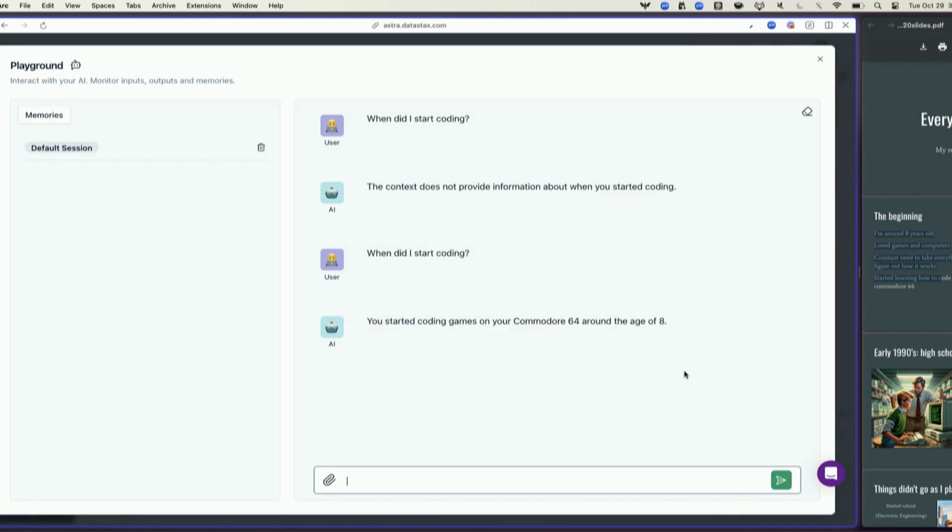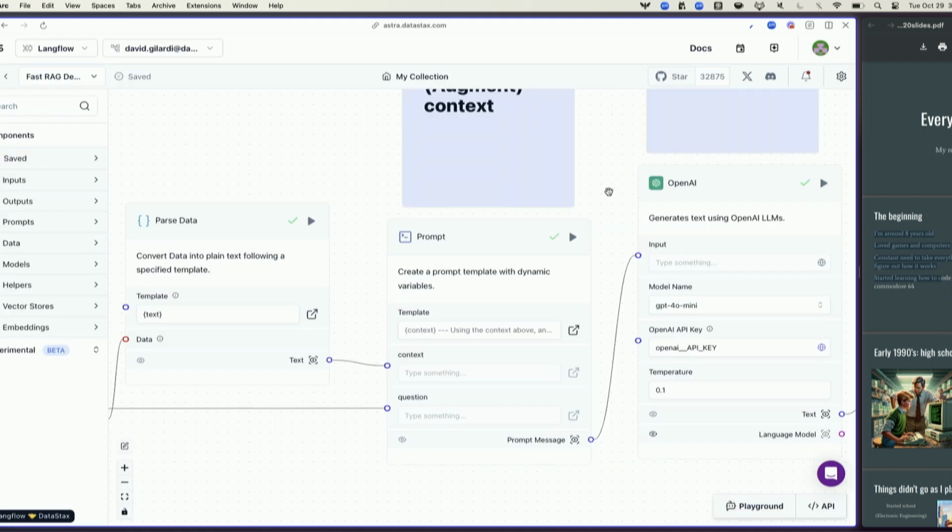You started coding games on your Commodore 64 at the age of 8. So it was able to take the information from that file, the PDF, and vectorize it. I could search against it with natural language, it found the closest match, took that out, put it into the LLM, and gave us an answer. Now that's great, okay?